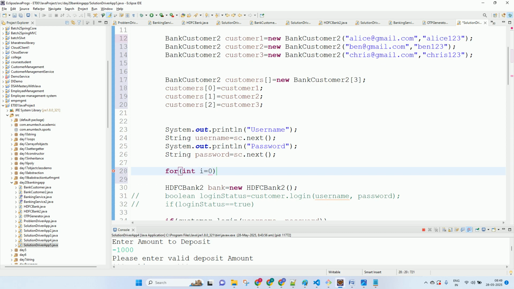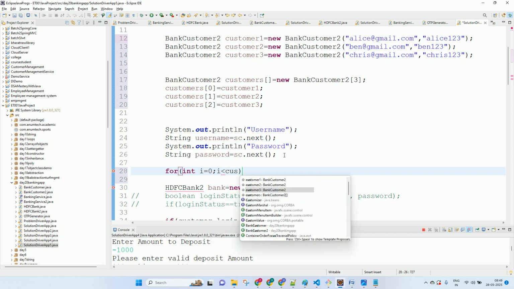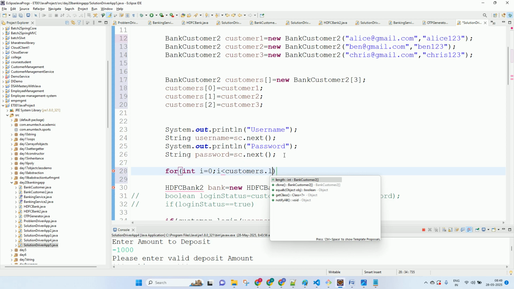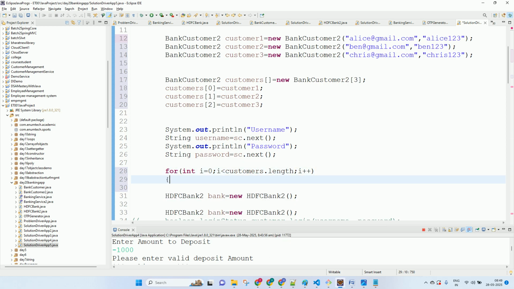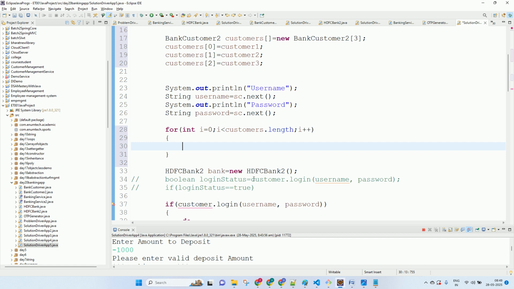And now we'll call the customer dot login with customers of i. We'll call login with customers of i.